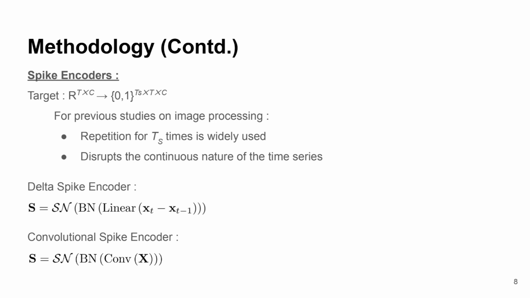The second one is the convolution-based spike encoder. It applies a convolutional transformation to extract meaningful spike representations. Here, Conv stands for the convolutional operation on X, and this extracts spatial and temporal patterns. This will help to learn richer spike representations instead of relying purely on temporal differences.